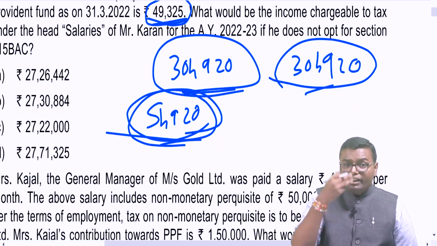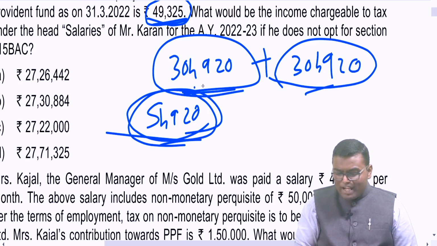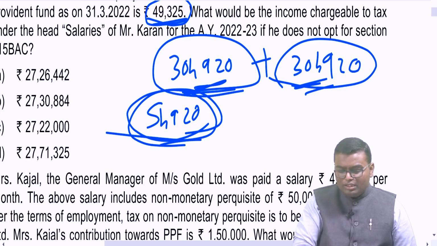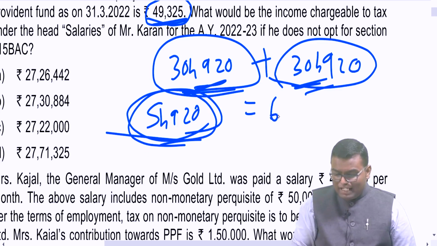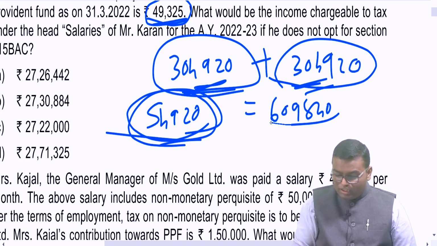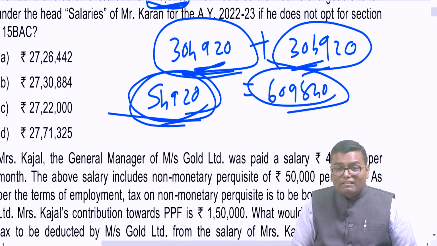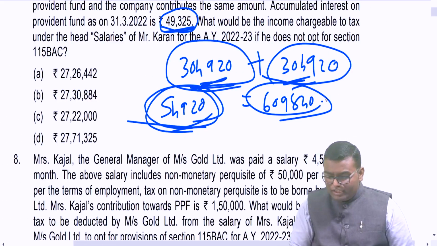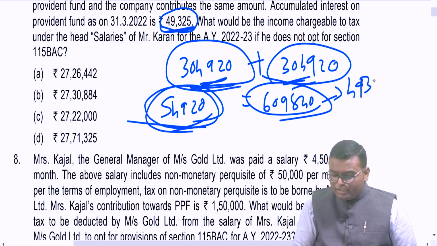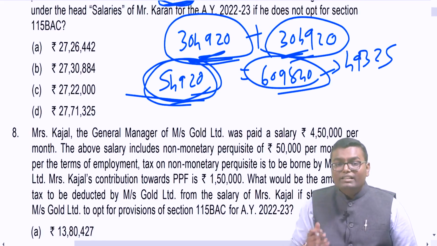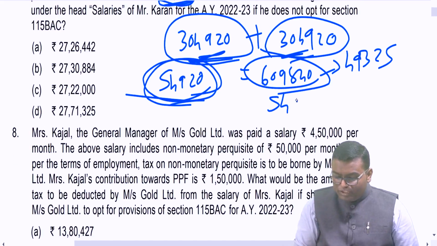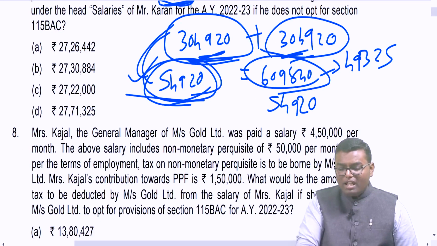What is the total contribution we have made in this RPF? My contribution plus employer contribution: 3,04,920 multiplied by 2, that means 6,09,840 total contribution. Against 6,09,840 we have received interest of 49,325. Then how much interest will belong to the amount 54,920, which is the amount contributed in excess of 2,50,000 by the employee?